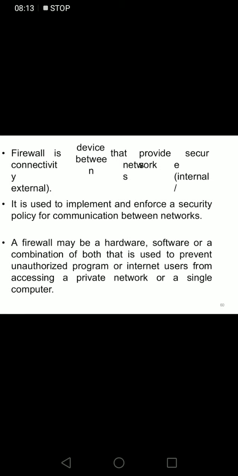A firewall is a device that provides secure connectivity between networks. It may be internal or external. It works in between them to provide security. It is used to implement and enforce a security policy between the networks. A firewall may be hardware or software, or sometimes both, and is used to prevent unauthorized programs or internet users from accessing a private network or a single computer. So it will protect our organization, or sometimes just a single computer.